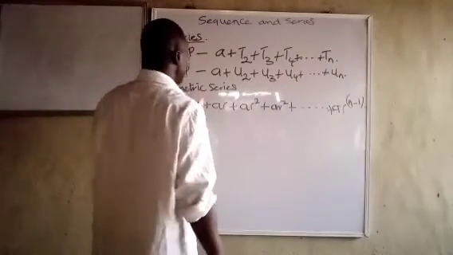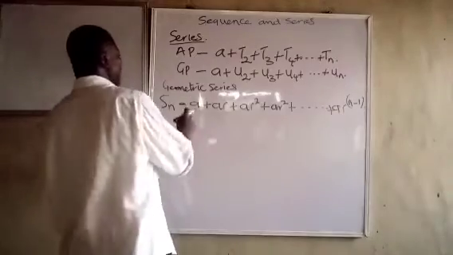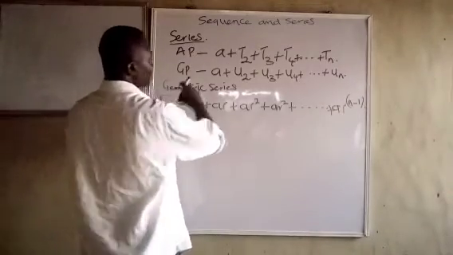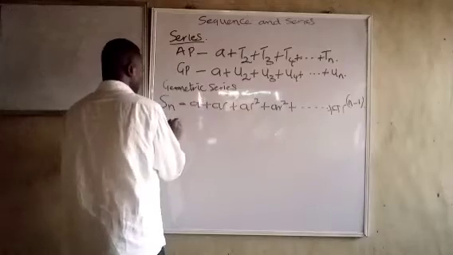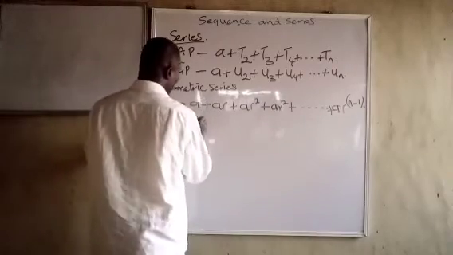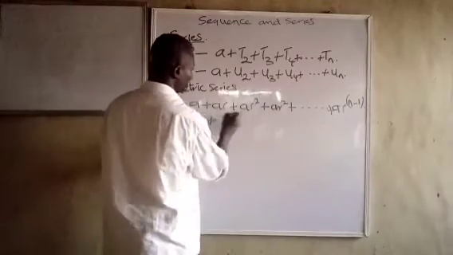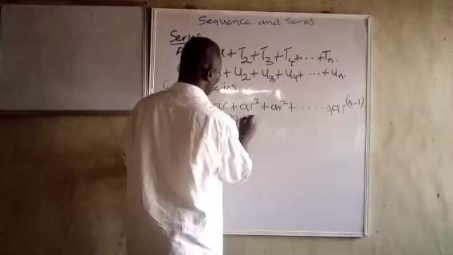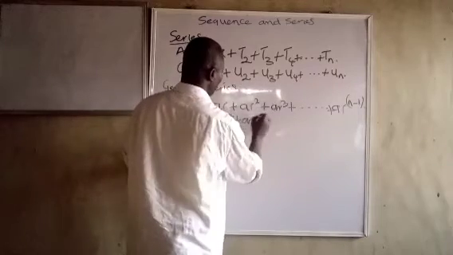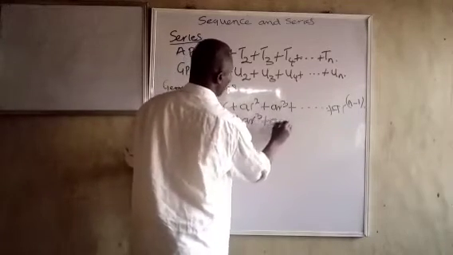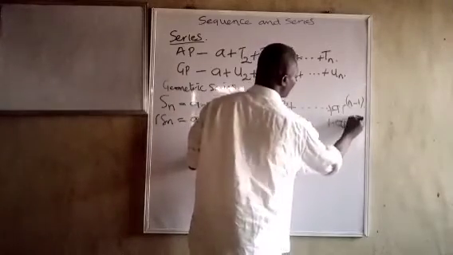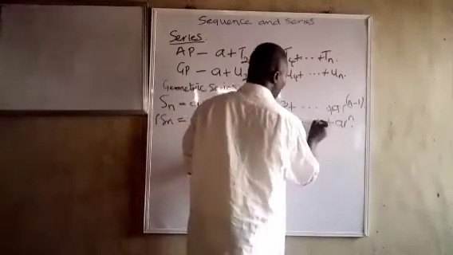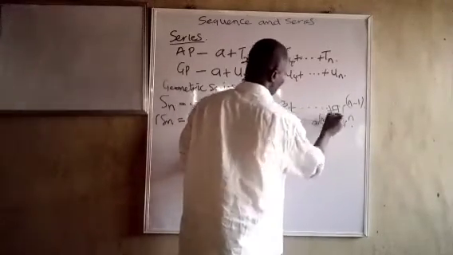Now, let us do something. Let's multiply this one by r and you see what it will show. rSn is equal to ar plus ar squared plus ar cubed plus ar raised to power 4. You see this one now becomes ar raised to power n. Before this one you still have ar raised to power n minus 1.